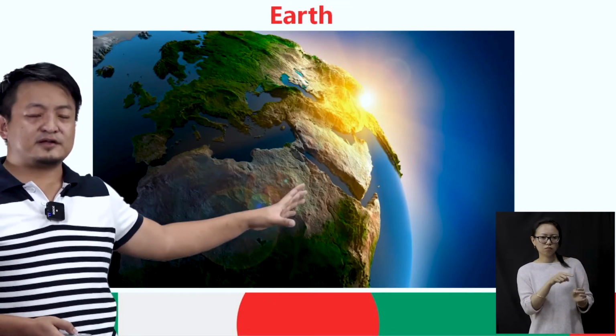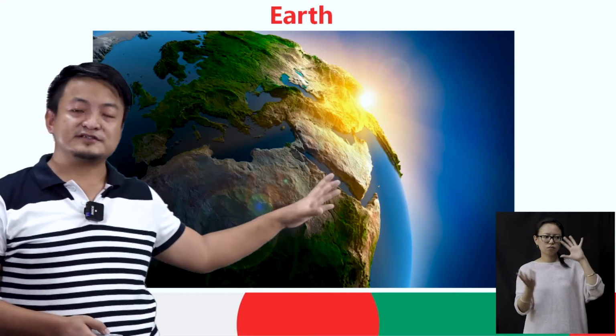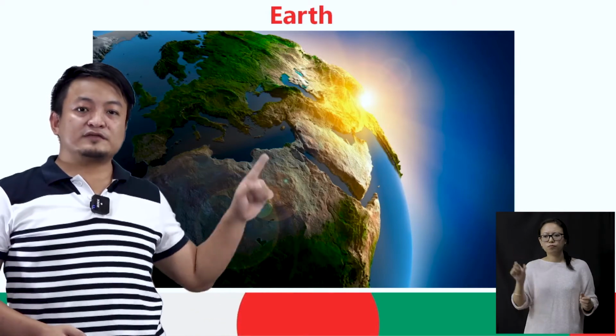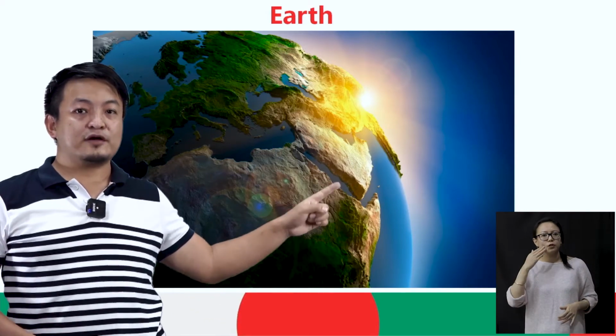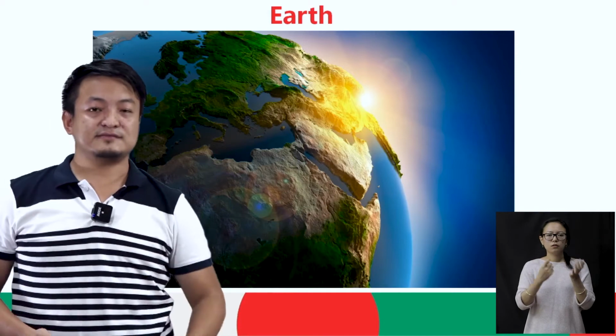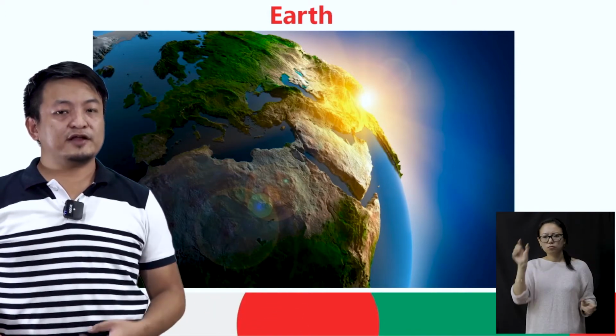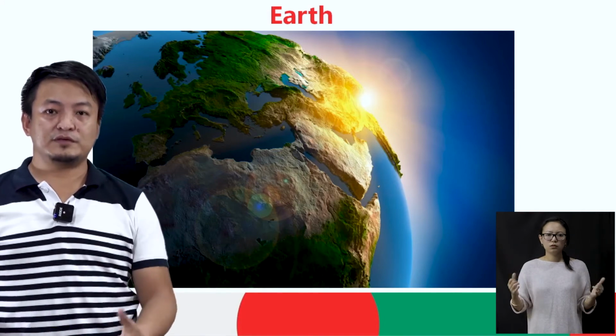Now the Earth is a place where everyone lives. The Earth is the only place where life exists. It is the only place where you will find animals and human beings.